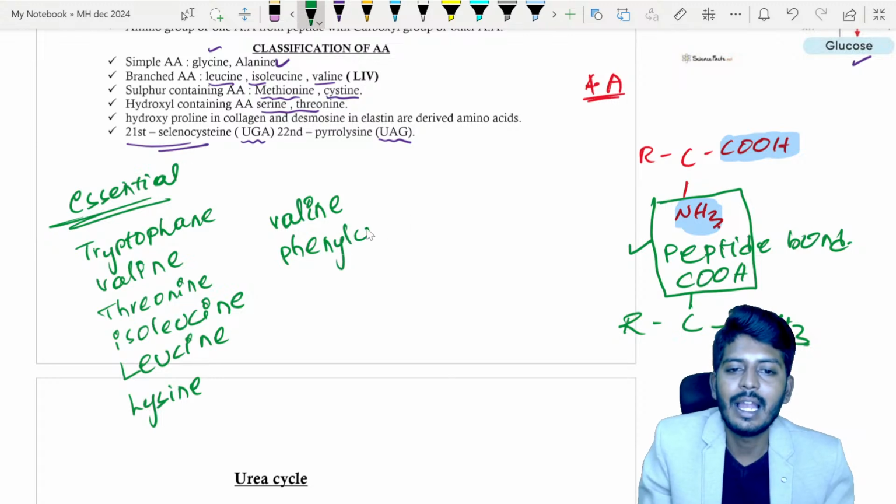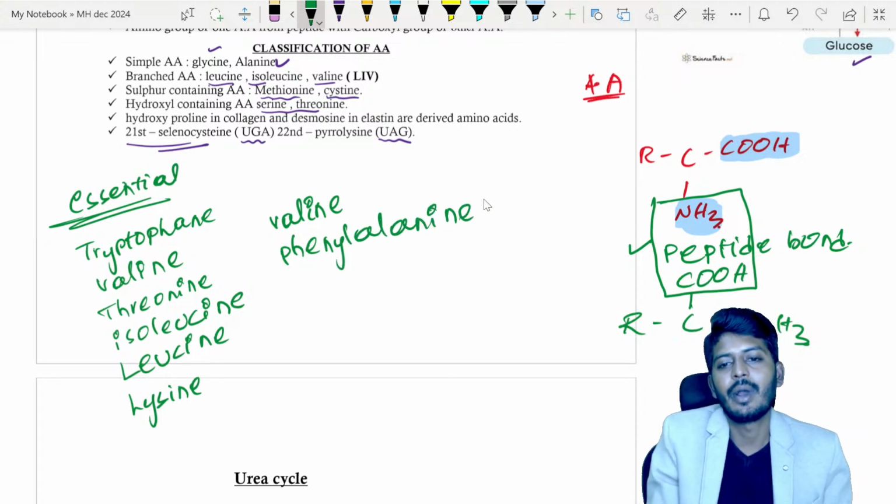These are the amino acids which are essential.